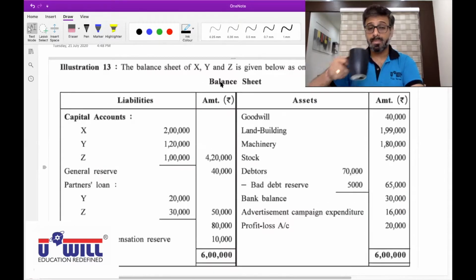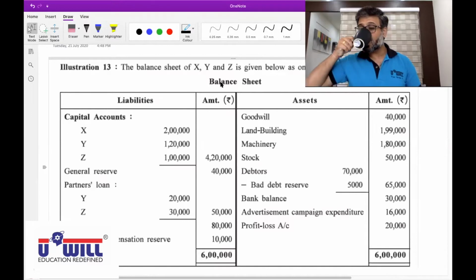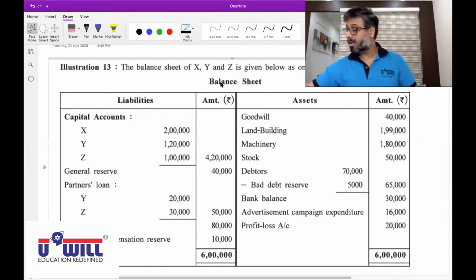The balance sheet of X, Y, and Z is given below as on 31st March 2016. Liabilities: capital accounts, X 2 lakhs, Y 1,20,000, Z 1 lakh. Total 4,20,000. Yes. What will we do with this?